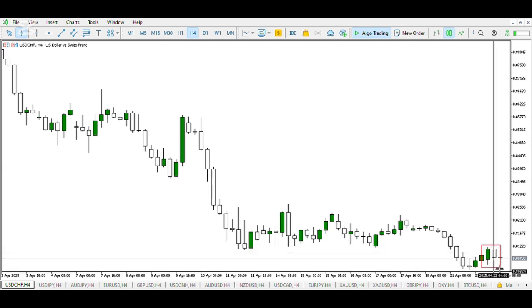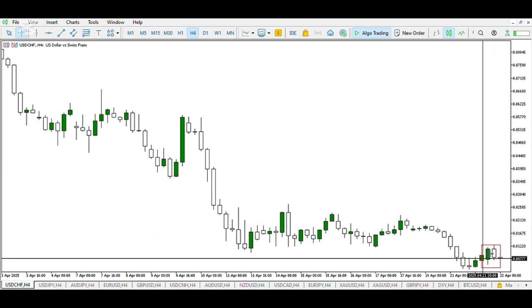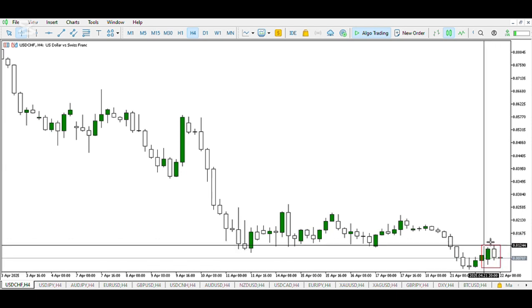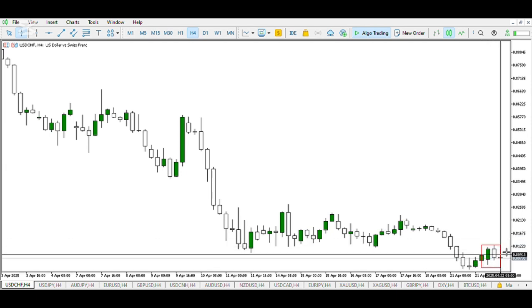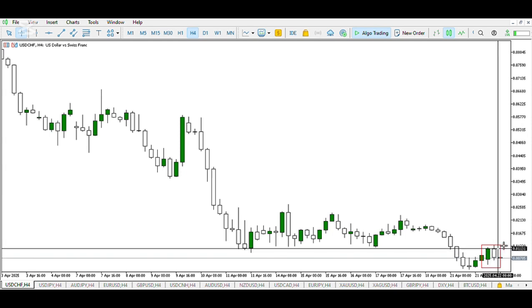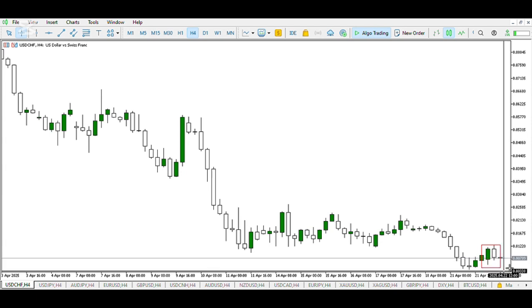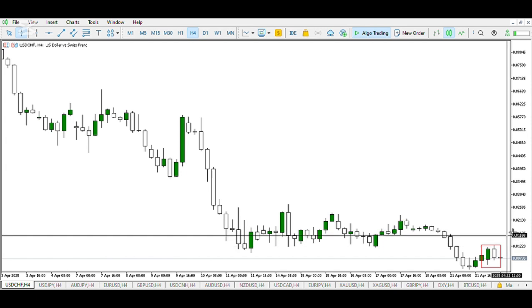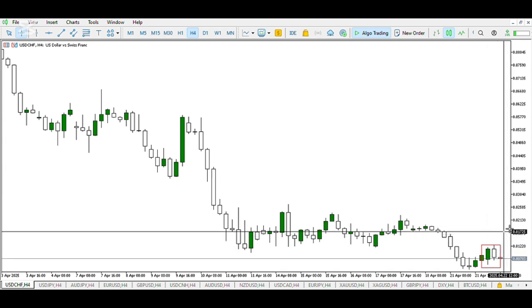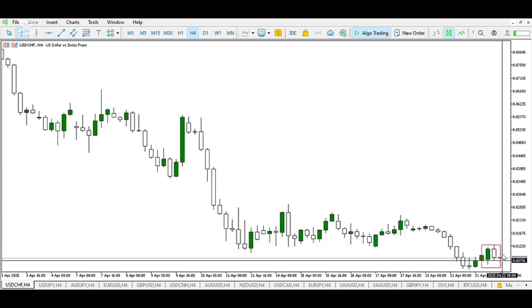So here we have buy side liquidity to generate sell orders. So the buyers are here and now we have the sellers right here. So in the second half of the Asian session, more buyers are induced, but it closes as a sell candle. So we expect another sell candle that comes down, closes below the low of the day, and breaks the structure further down. Then we can conclude that the US dollar is going to weaken against the CHF.